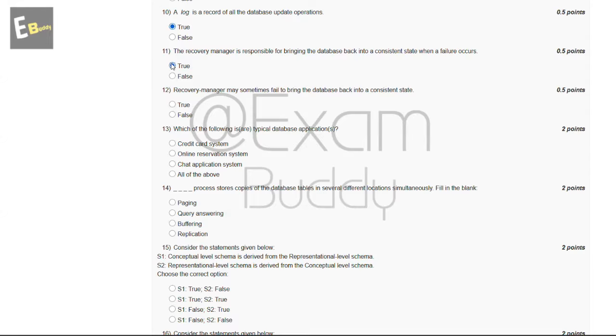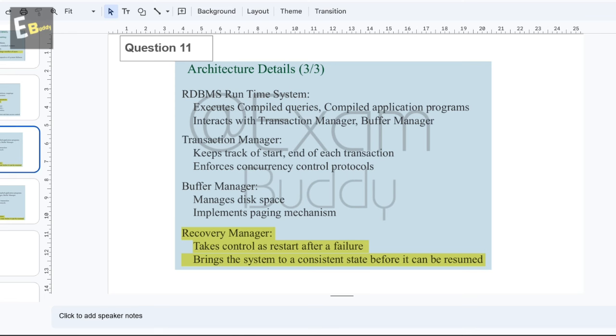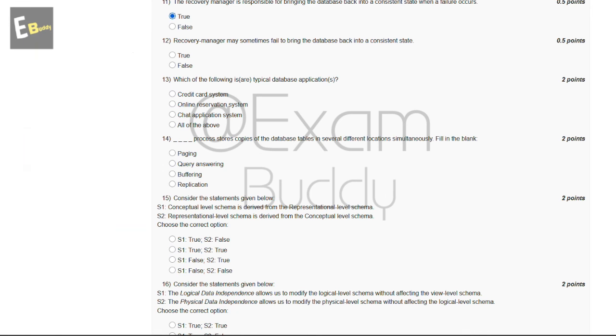And now let's go to our question number 12. The recovery manager may sometimes fail to bring the database back into a consistent state, true or false? Now let's check the explanation. The explanation says the recovery manager takes control on restart after a failure, and brings the system to a consistent state before it can be resumed. So the answer of our 12th question is B, false.